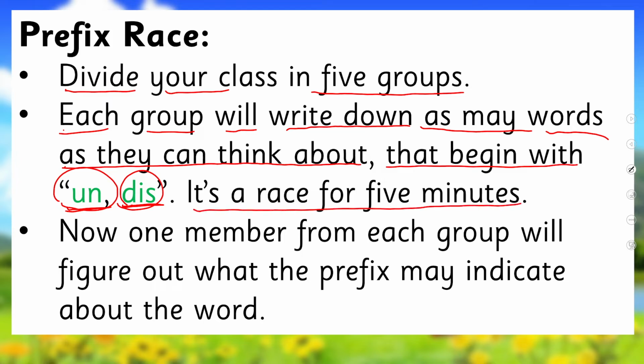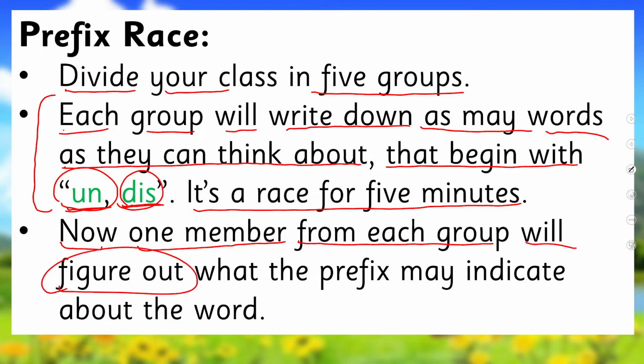It's a race of 4-5 minutes. You will be allowed 5 minutes to write maximum words. Now, when you are done writing, the teacher will ask one member from each group to figure out what the prefix may indicate about the word. You have to find out what effect this un and dis has on the words which you have written. Okay, are you clear? All right, pause the video, enjoy this activity and then come back.